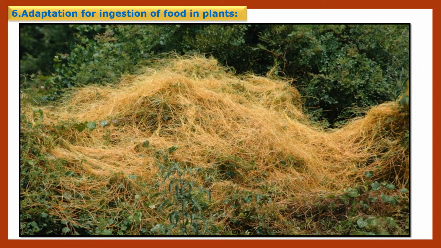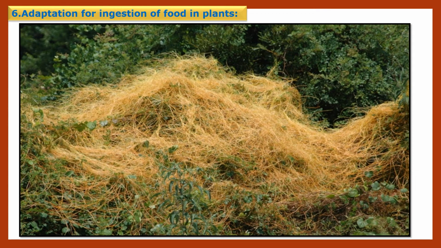Children, that is adaptation for ingestion of food in plants. Ingestion is the process of taking in food. Most plants are autotrophic, meaning they prepare their own food with the help of photosynthesis. But some plants are parasitic. Parasitic means they depend upon another organism or plant, the host plant, for their food, and they cause harmful effects and diseases to that host plant. They are called parasites.